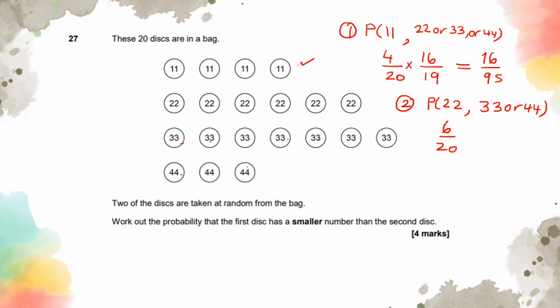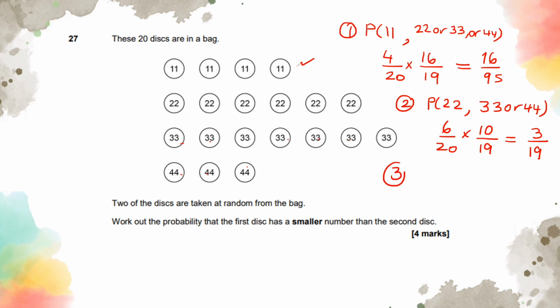So how many 33s and 44s? 1, 2, 3, 4, 5, 6, 7, 8, 9, 10. There are 10 of them. So you could pick 22 and 33 or 44. So that's going to be 10 out of 19 now because we picked 1 out of the whole thing. So that is going to give us, simplified version, 3 out of 19. I'm just doing it on my calculator and it's giving me this answer.